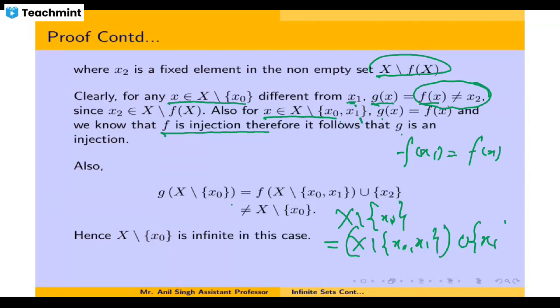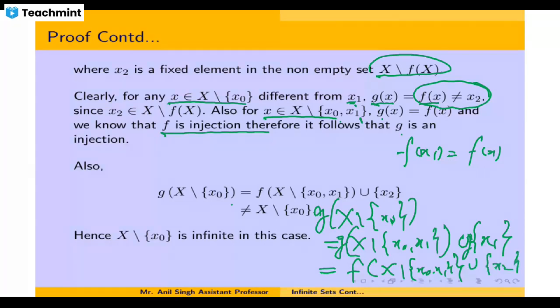Then you apply g to both of these sets, and g of this will be equal to g of this set union g of x1, because g being one-one, g of A union B will be g of A union g of B. On the set X minus x naught minus x1, g and f are the same, so it will be f of X minus x naught minus x1, and the image of x1 under g is x2. So this is the set here.